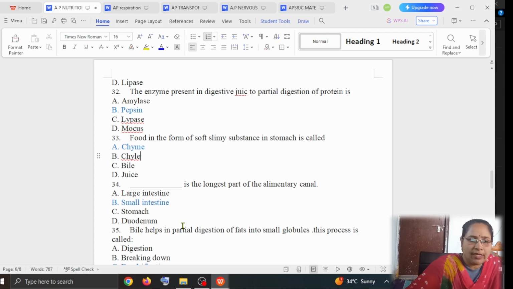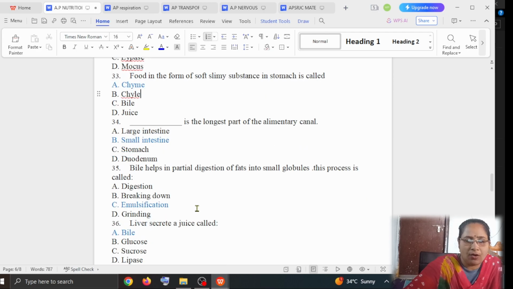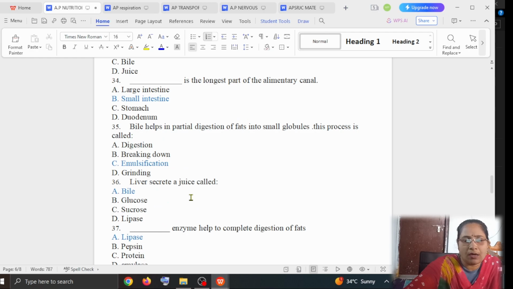Next question: bile helps in partial digestion of fats into small globules. This process is called what? Digestion, breaking down, emulsification, or grinding. The answer is emulsification. The liver secretes a juice called bile. Option A is bile, option B is glucose, option C is sucrose, option D is lipase.